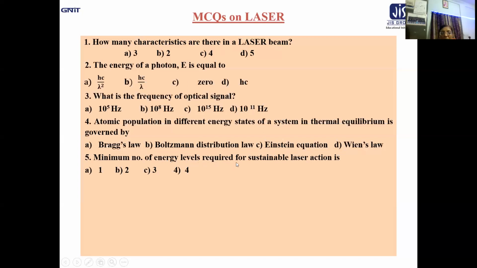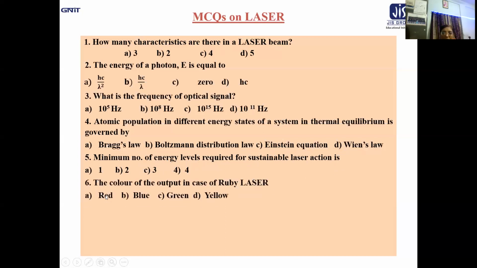Let us now move to question number 5. The minimum number of energy levels required for sustainable laser action is: 1, 2, 3, or 4? You all know the correct answer. Obviously, for sustainable lasing action, 3 is the correct answer. We have discussed it in great detail in our lecture session.